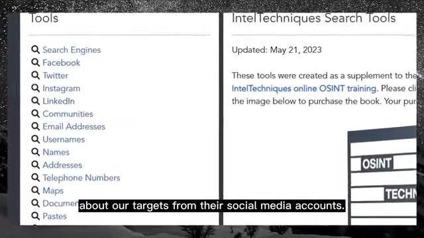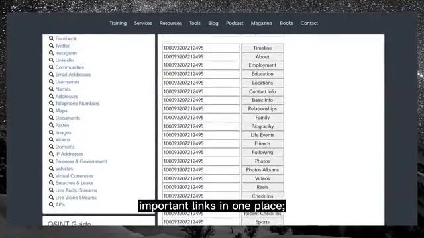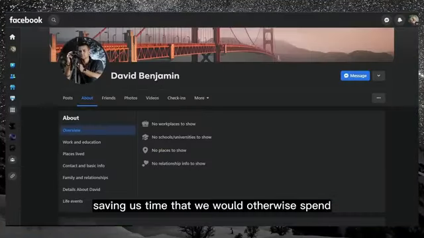Intel Techniques by Michael Bazzell is also a good resource which provides multiple tools to gather information about our targets from their social media accounts. This website gathers all the important links in one place, saving us time that we would otherwise spend manually going through our targets' profiles.